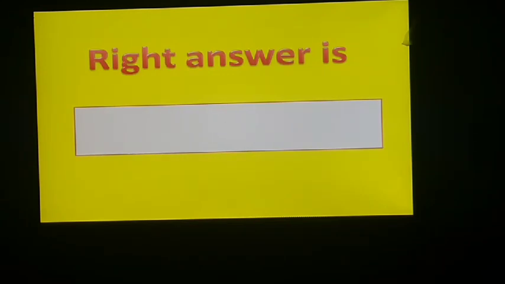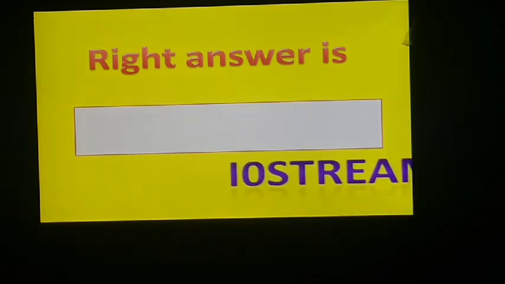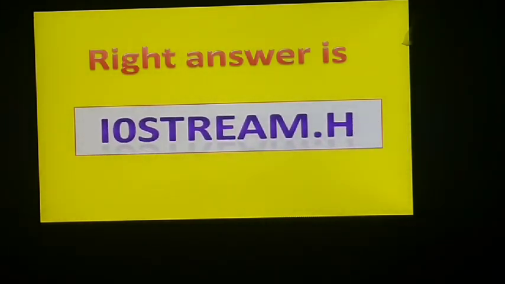Class, the right answer is, what is the right answer? What we can fill in this? We can fill iostream.h, means input output stream header file. This is the full form. iostream.h. Is it clear? Next, question number 6.